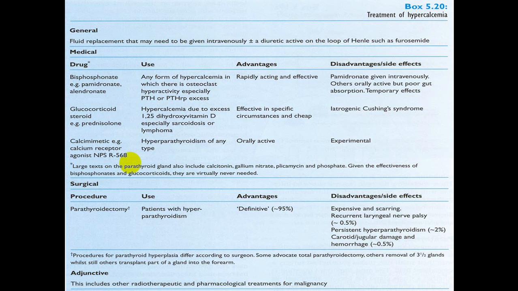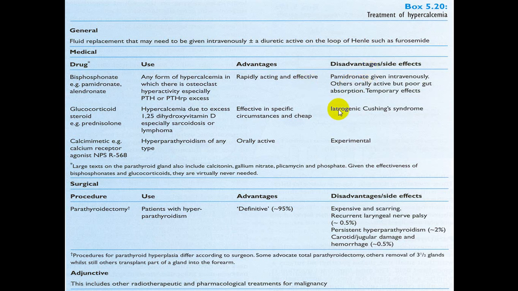Regarding treatment for hypercalcemia, as you know hypercalcemia causes acute confusional state, polyuria, polydipsia, so the patient is dehydrated. So the main line of treatment is rehydration with normal saline, and we can also use steroids, which have anti-osteoclast activity, dexamethasone, and also diuretics, furosemide, which have a role in excreting excess calcium.